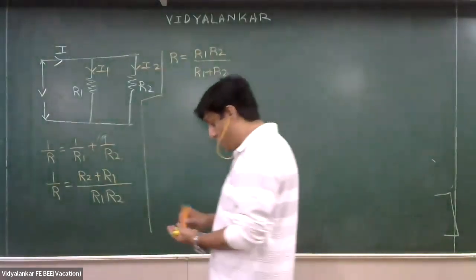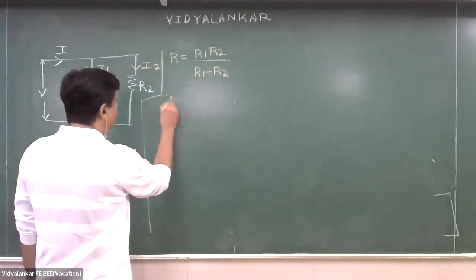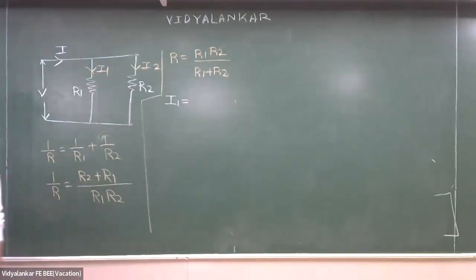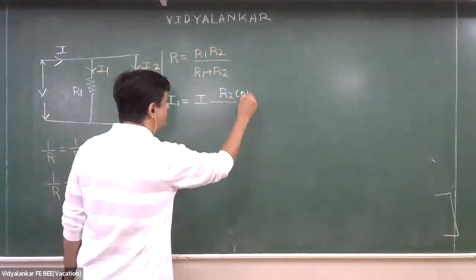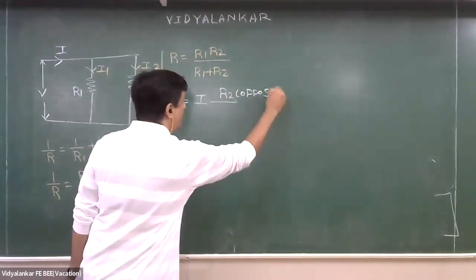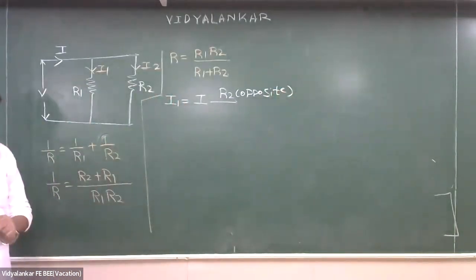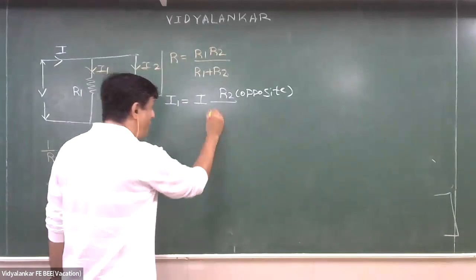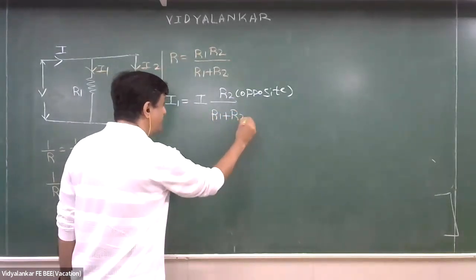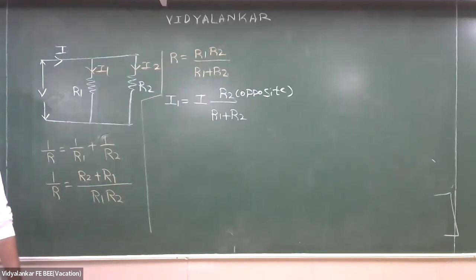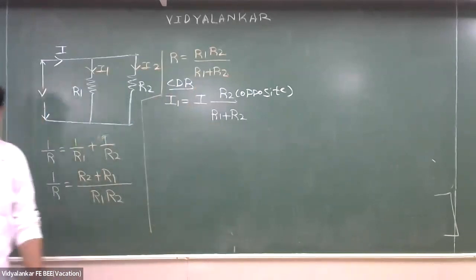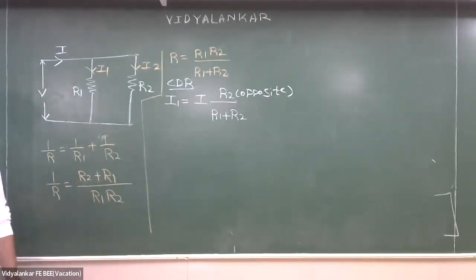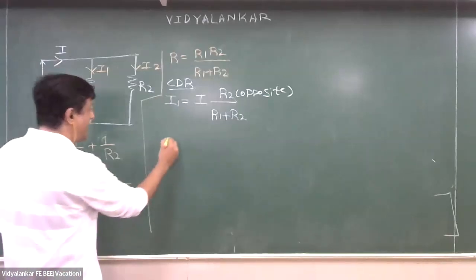Are you getting me? Now coming back, what is I1? Current divided in first branch equal to total current into opposite branch resistance divided by sum of two parallel connected resistances. What is this? This is current division rule. Everyone agree with this? Okay. Similarly, can you tell me what is I2?